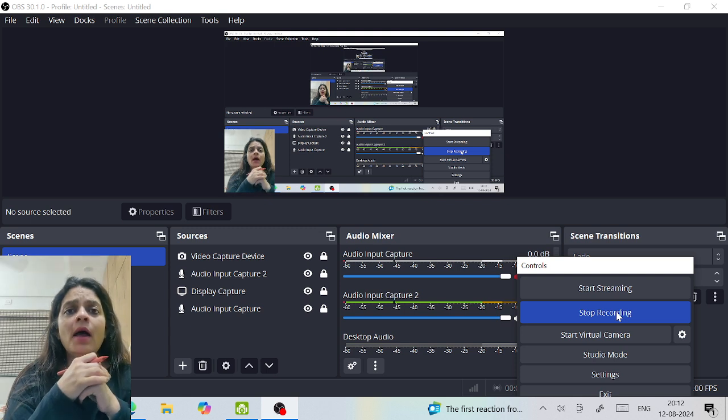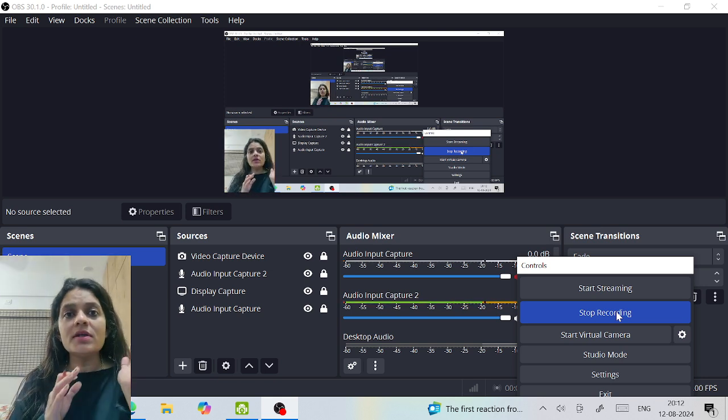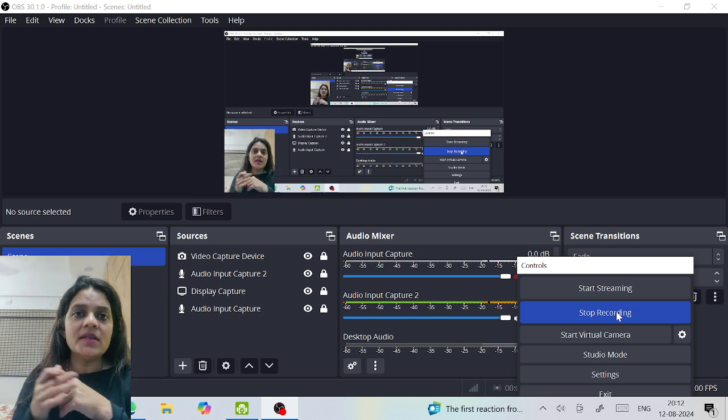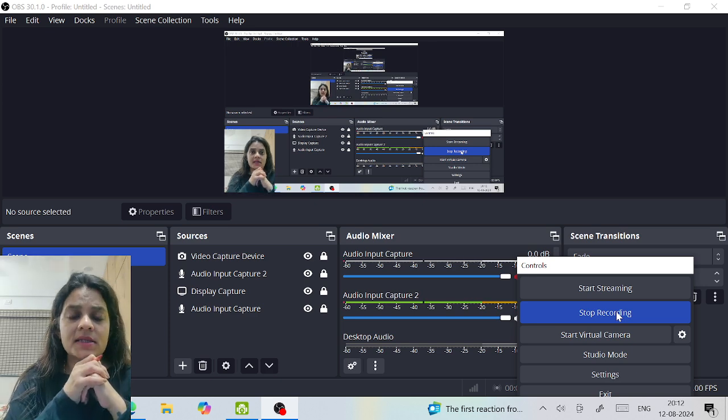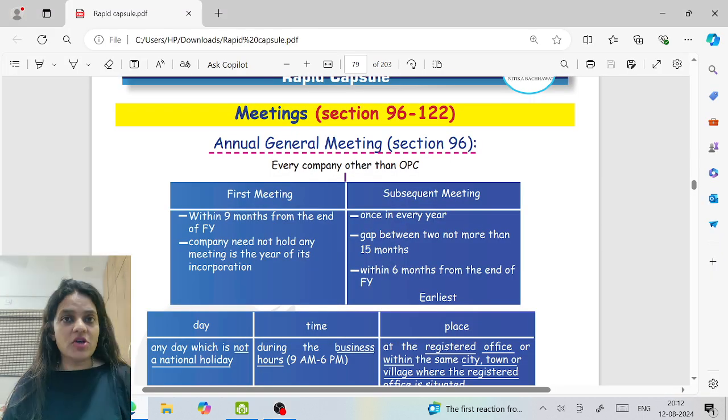The revision, and we already know how important this chapter is. In fact, in the exams, you will see not just one question, sometimes they ask you multiple questions from this topic. So, today we are going to discuss this chapter, but I have divided this chapter in two parts, and today we are going to discuss the second part of the chapter, which is meetings, which starts from section 96 till 122. So let's move forward with this chapter.